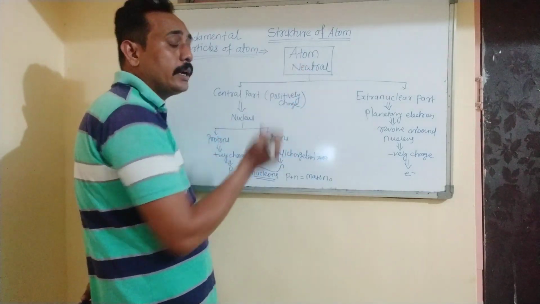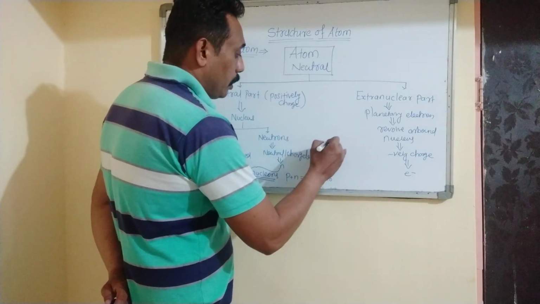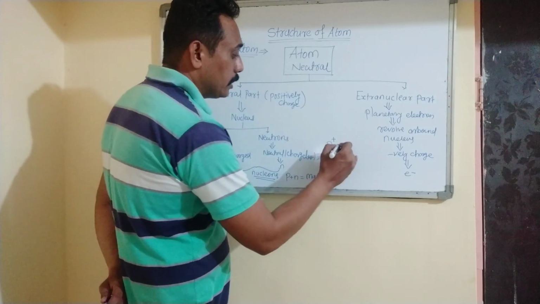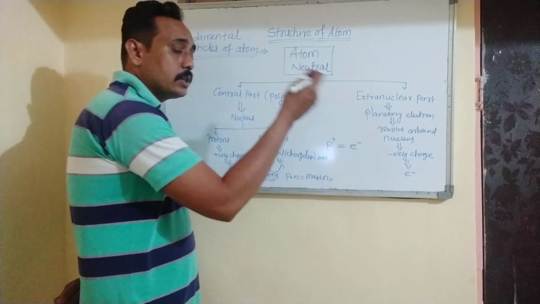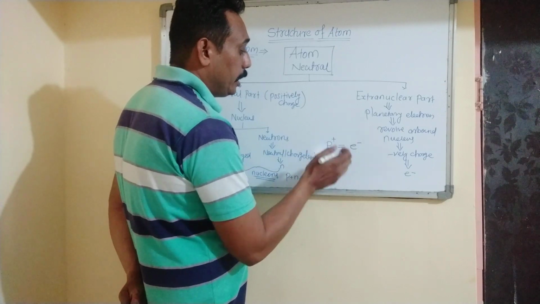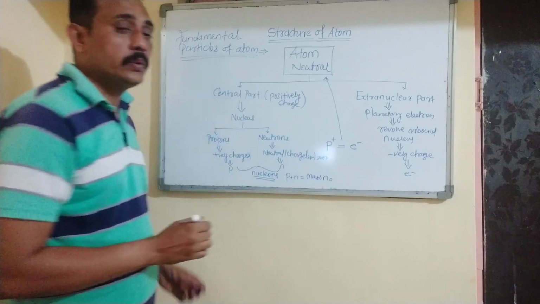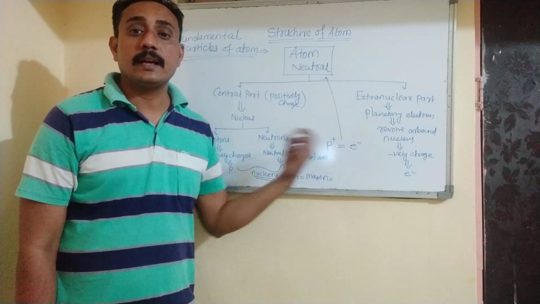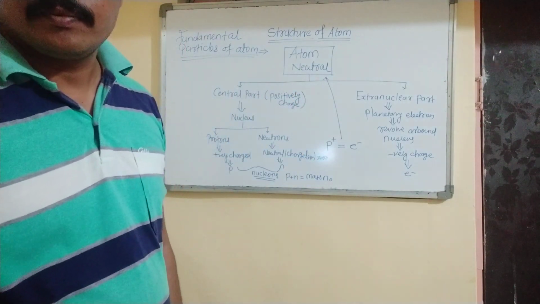Now atom is electrically neutral. So why is an atom electrically neutral? Because the number of protons, that is positively charged, present inside the nucleus is exactly balanced by the electrons revolving around the nucleus. So positive and negative, so it gets balanced. So that's why an atom is electrically neutral.